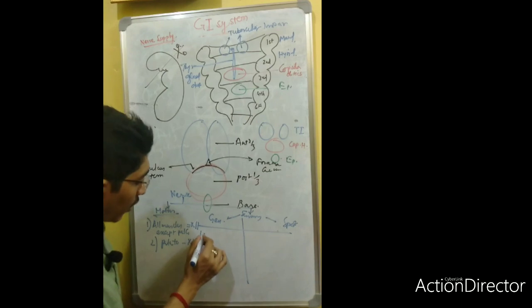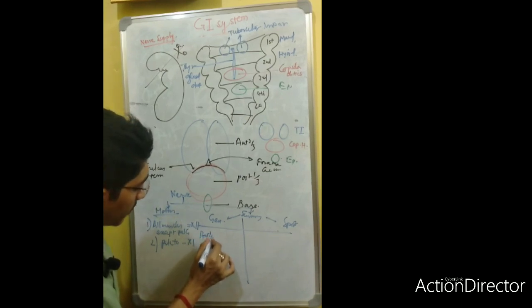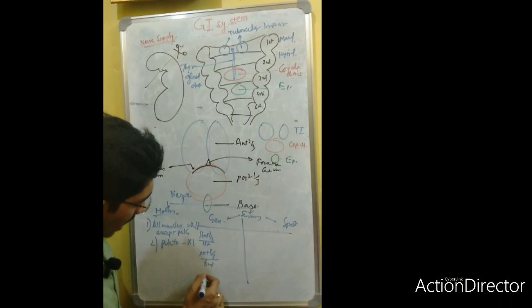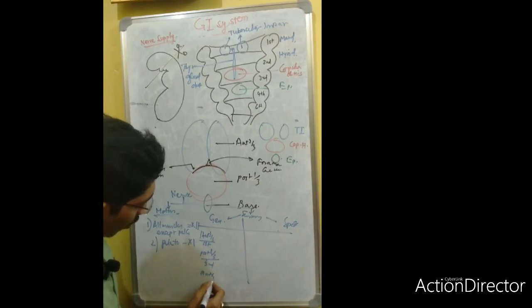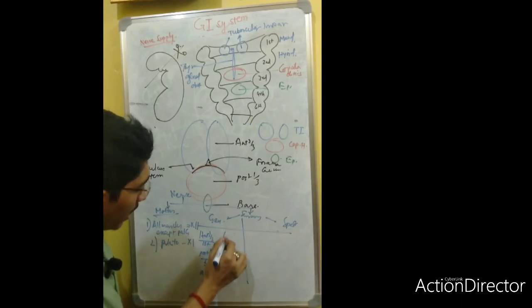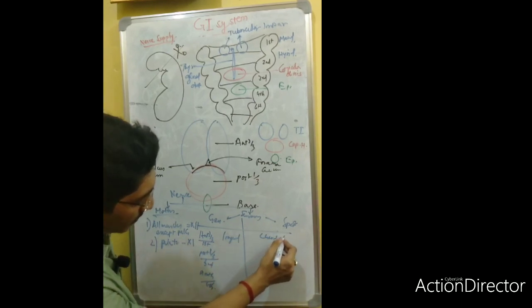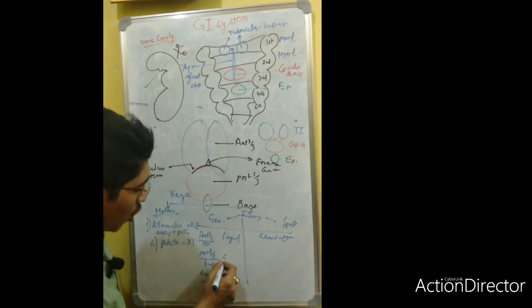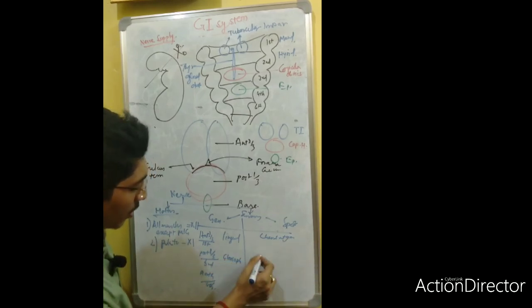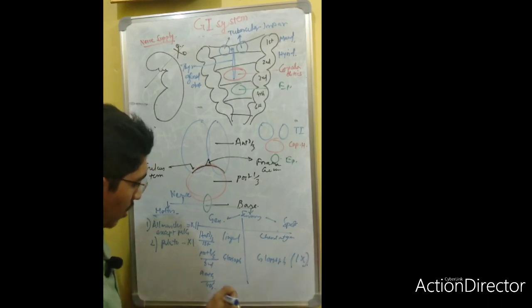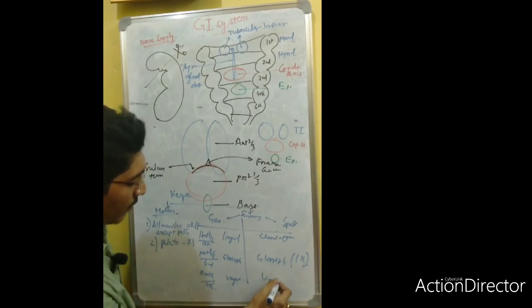And the general sensation: for the anterior 2/3, the first branchial arch; for the posterior 1/3, the third branchial arch; and for the root, the fourth branchial arch. There will be the lingual nerve, and the chorda tympani nerve. There will be the glossopharyngeal nerve, the 9th cranial nerve. For the root, there will be the vagus nerve, actually the internal laryngeal nerve, the vagus nerve.